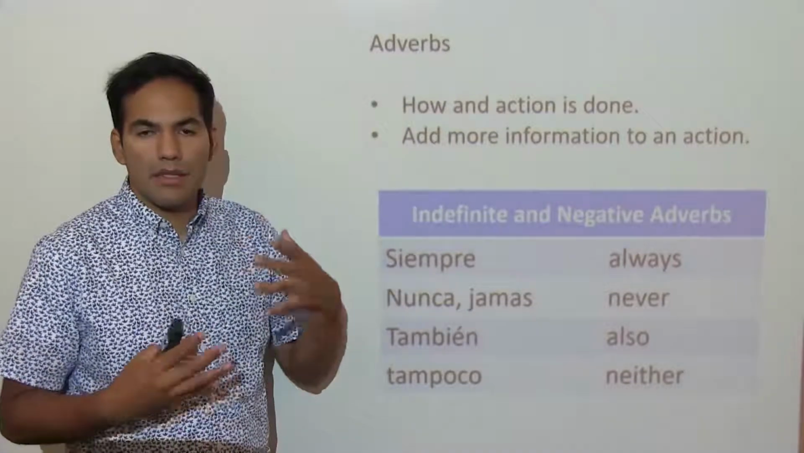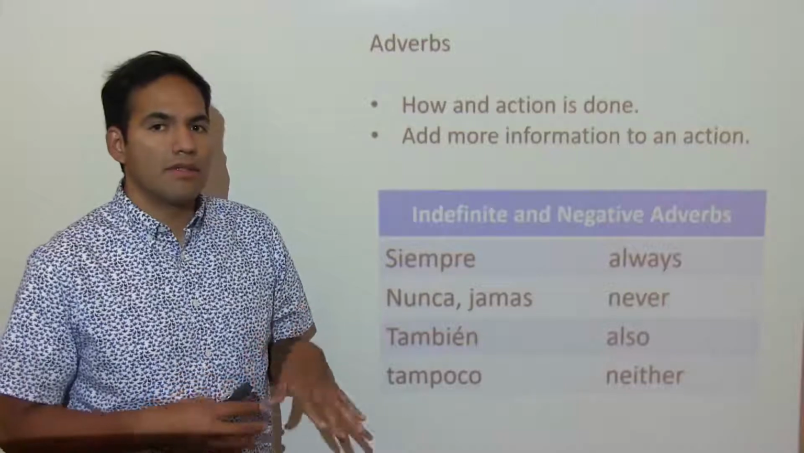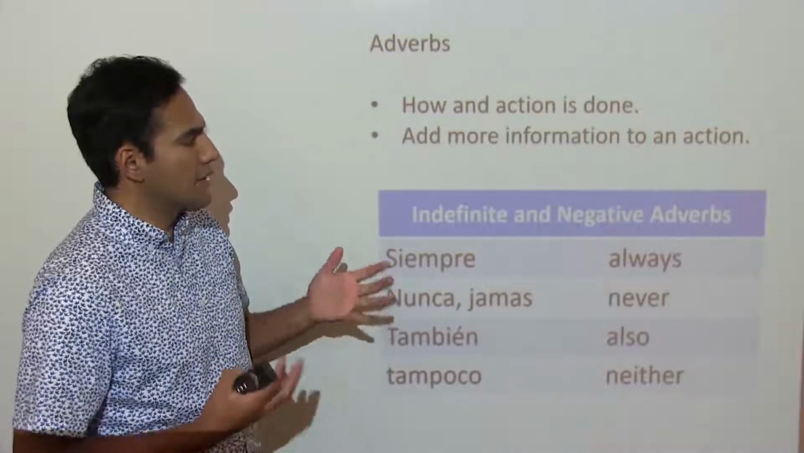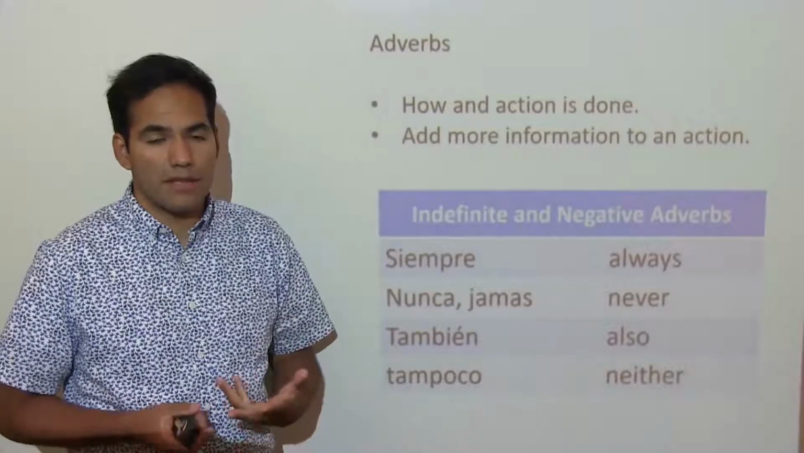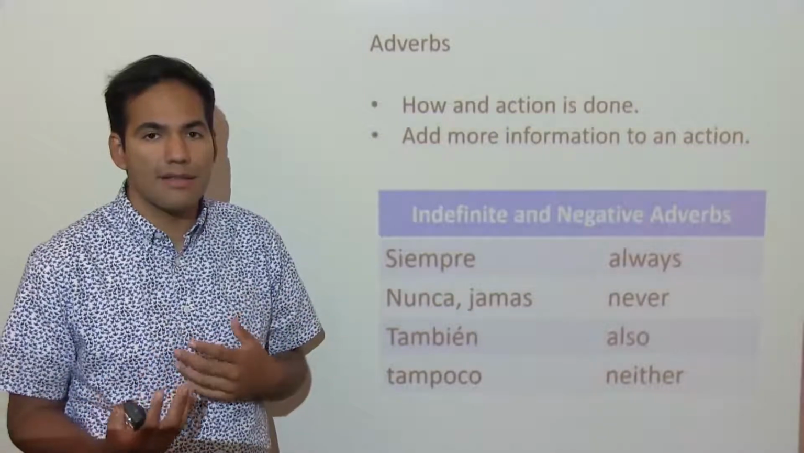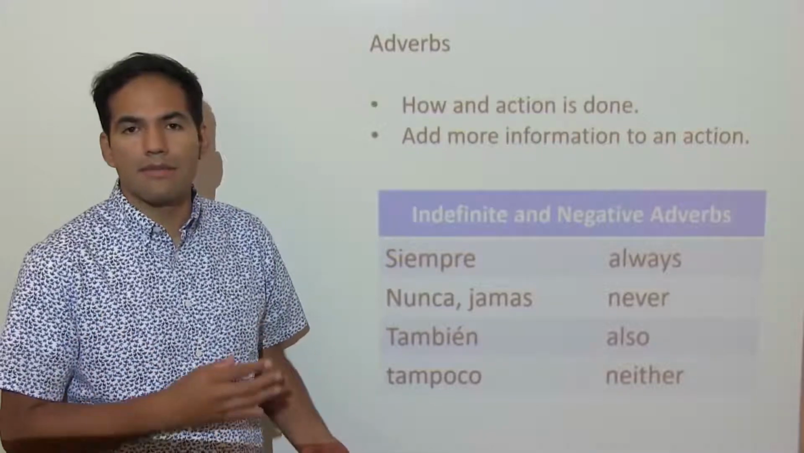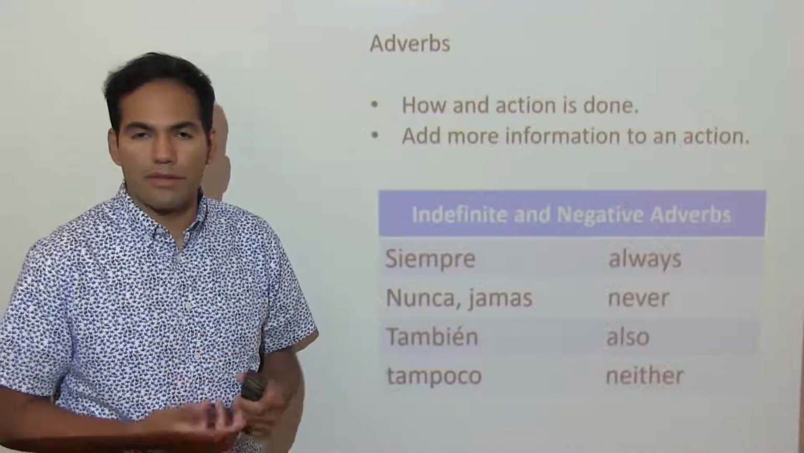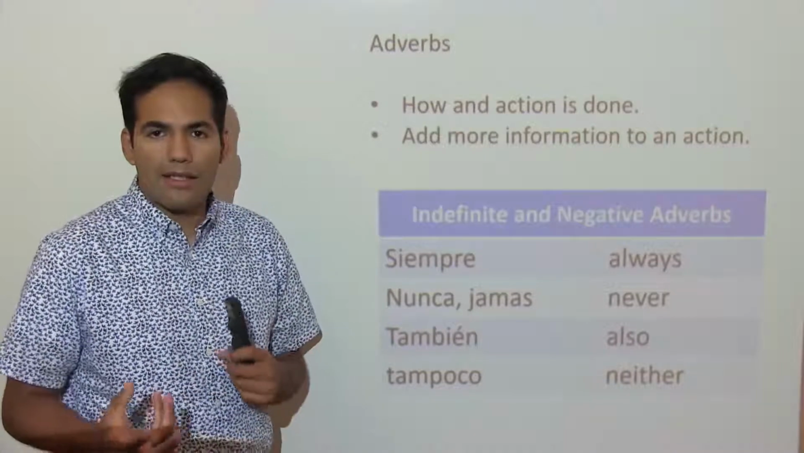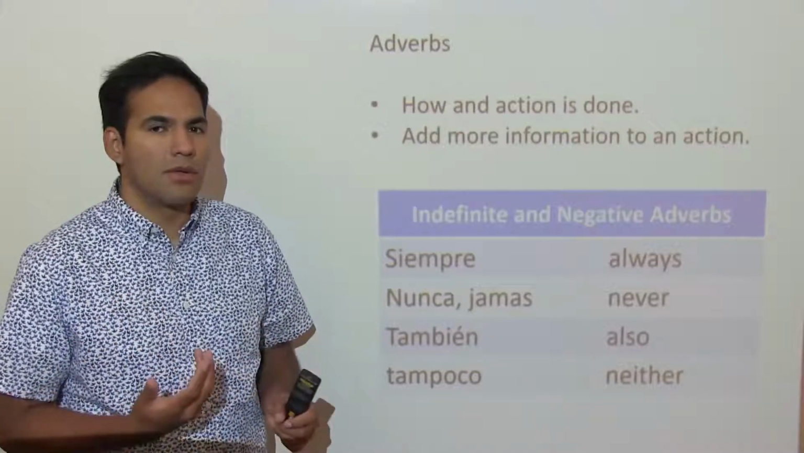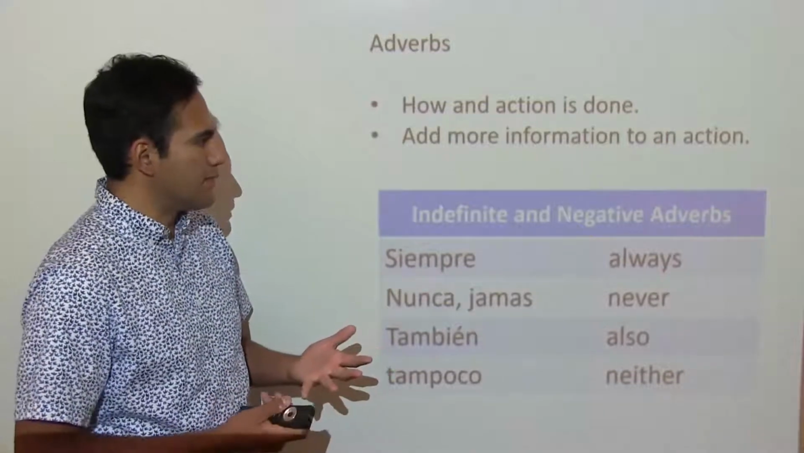Adverbs, as you can remember, and this is just for a review, an adverb describes or gives a characteristic of how an action is done. That's what an adverb does. So when I say I run fast, fast is going to be our adverb because it's adding more details to our verb, to the action that is happening. Or I can say I sing loudly. Loudly is going to be our adverb because it's adding more information to the verb. So that's what adverbs are going to do.